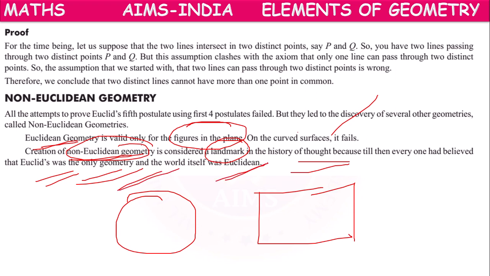But non-Euclidean geometry has led to tremendous discoveries in the field of geometry and mathematics. Because Euclidean geometry was applicable only for plane figures, not for curved surfaces, along with Euclidean geometry, nowadays we learn non-Euclidean geometry also. But Euclidean geometry gave the basis for non-Euclidean geometry.